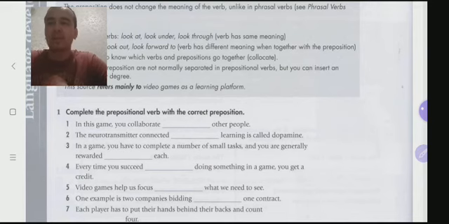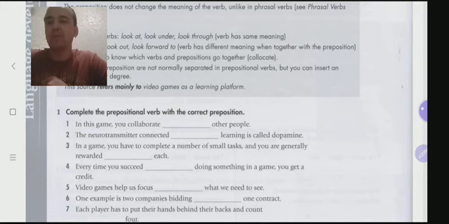What is this? In a game, you have to complete a number of small tasks and you are generally rewarded each, rewarded on each, rewarded with each, rewarded for each. What do you think? What is the correct preposition here? Every time you succeed doing something, every time you succeed with doing something, every time you succeed on doing something, every time you succeed in doing something. In a game, you get a credit.